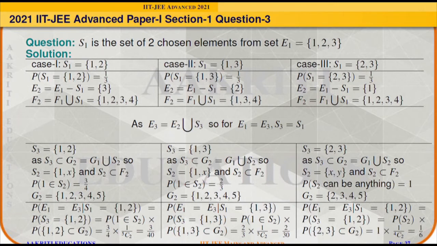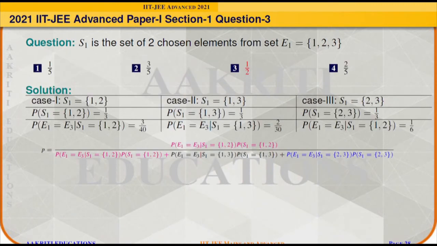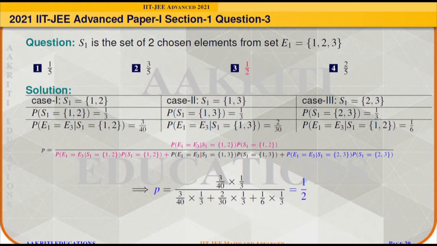Now in the first case, that probability will come out as 3 by 40. In the second case, that probability will come out as 2 by 30, and in the third case that probability will come out as 1 by 6. So the probability P will come out as 1 by 2 using this formula. Hence option 3 is correct.